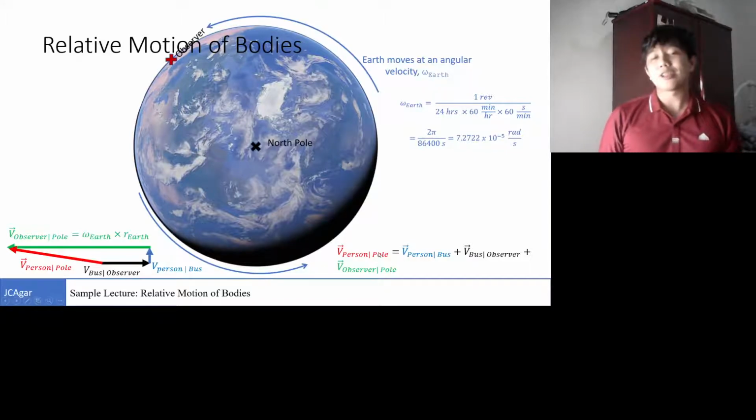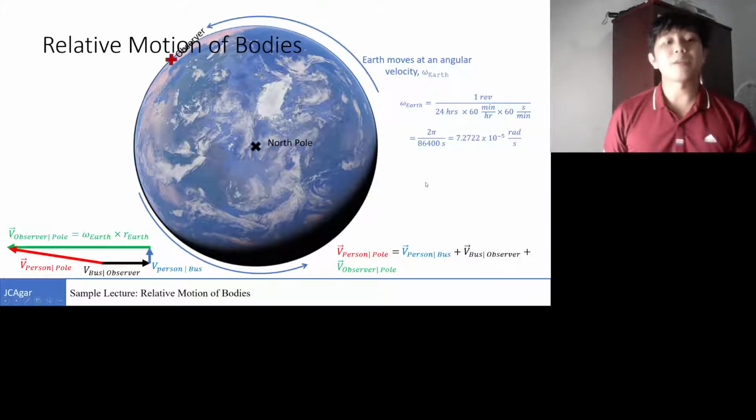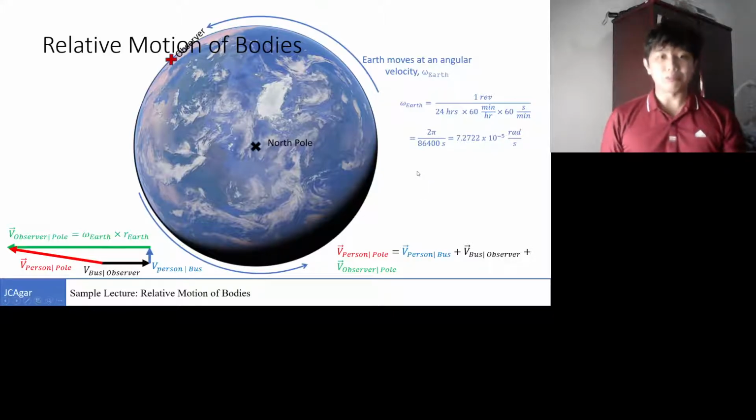So to get the velocity of the person with respect to the pole, we need to do vector operations concerning the velocity of the person with respect to the bus, the velocity of the bus with respect to us observing the event, and our relative velocity with respect to the pole. So the vector sum of those three is the velocity of the person with respect to the pole.